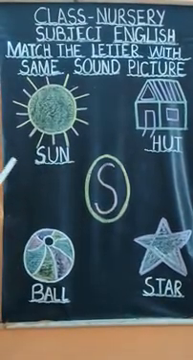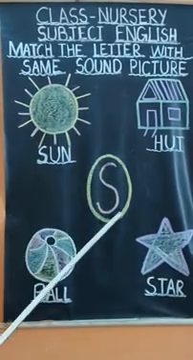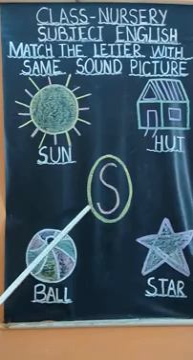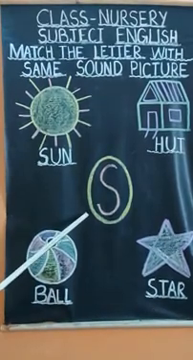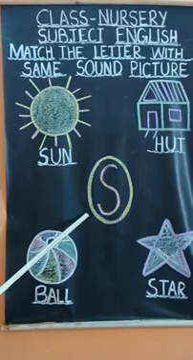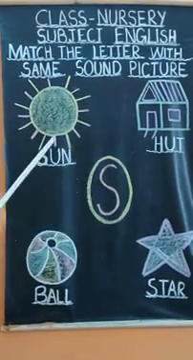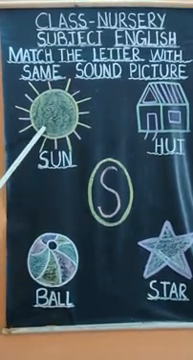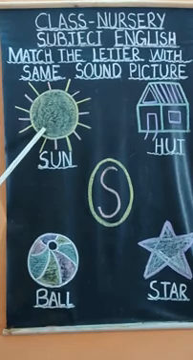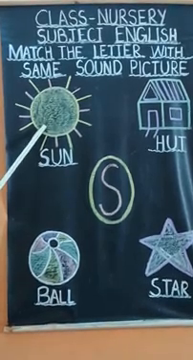Okay. In this picture we have written a letter whose sound is S. S. Okay. You have to match the same sound picture with the letter. Like this is S, S, sun. What is this? This is S, S, sun.